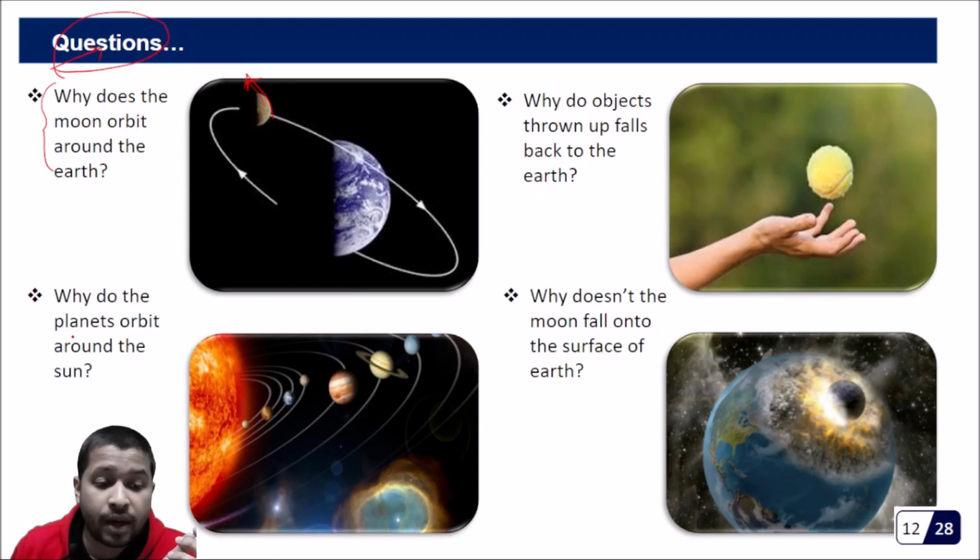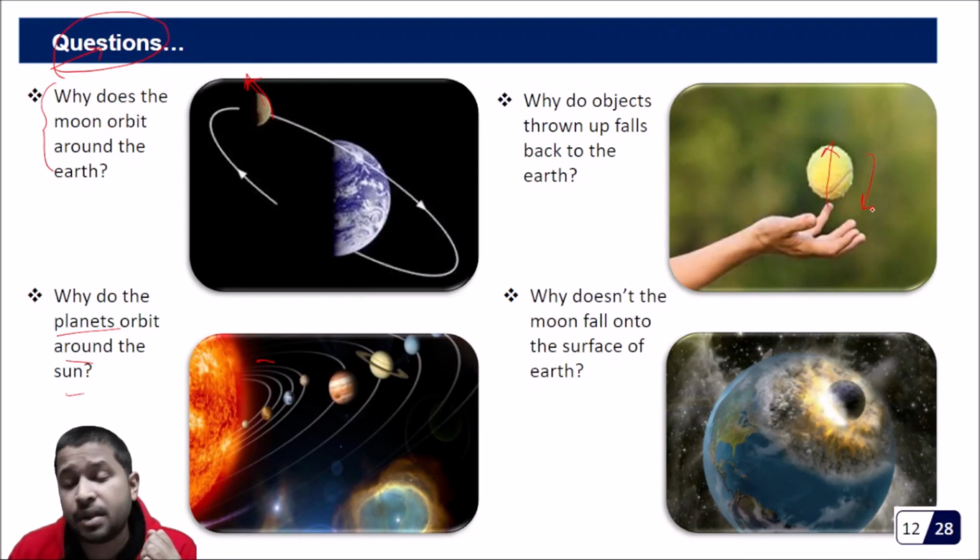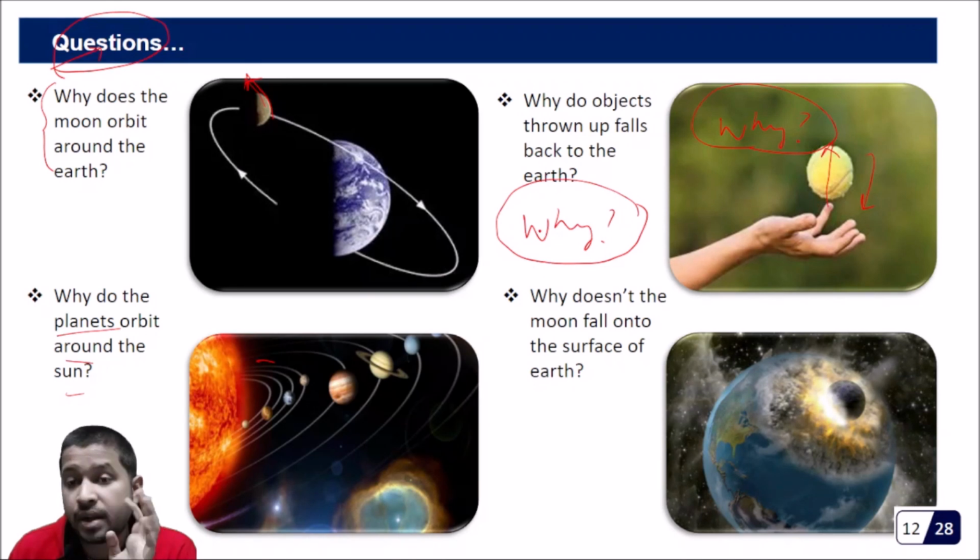Similarly, we can ask, why do planets orbit around the sun? The planets could have gone the way they like. Why are they orbiting around the sun? Then similarly, when we throw a ball up, why does it come down? This why is very important as a physics student. Only when we put it in the right places, we'll come up with new ideas, new physics.